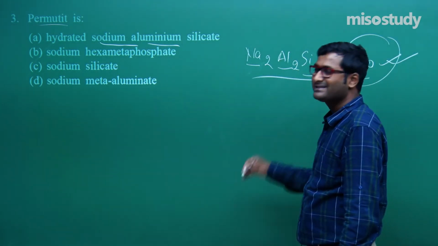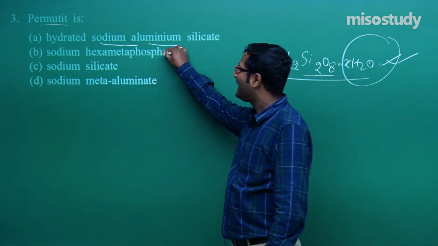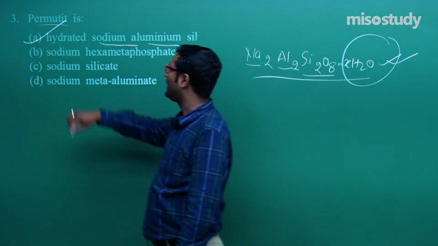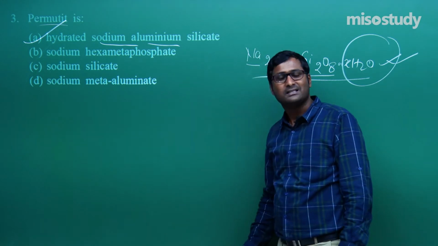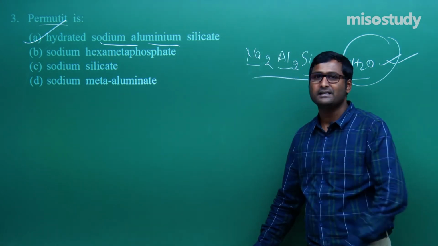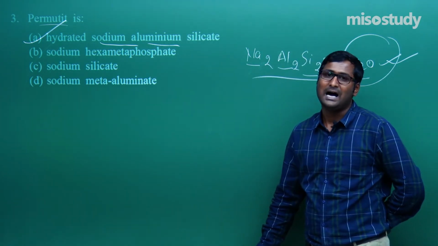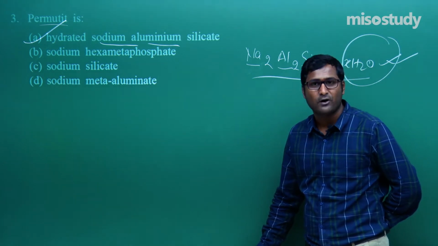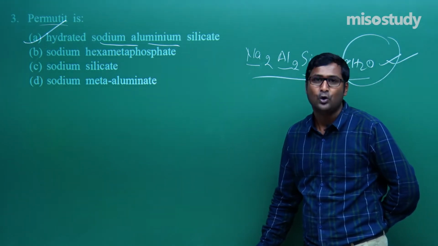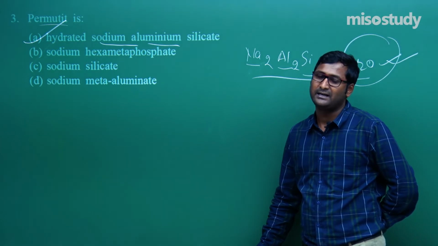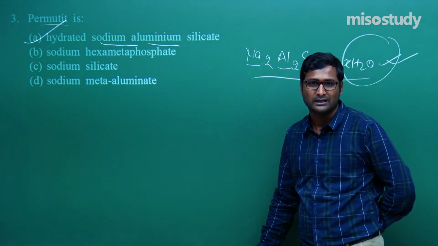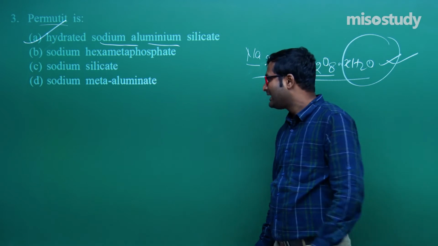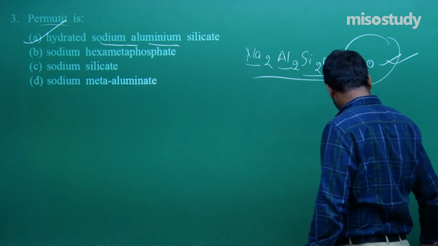So, the answer is hydrated sodium aluminum silicate. This is used to remove the hardness of water. Which type of hardness? We know, to remove the permanent hardness of water. Clear to you? Now friend, let's move to the next question.